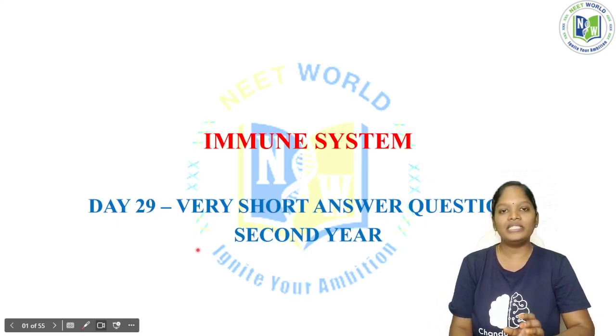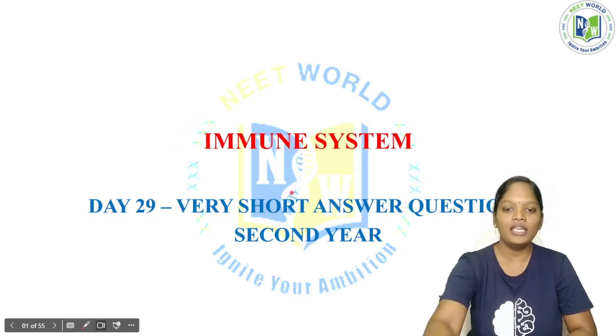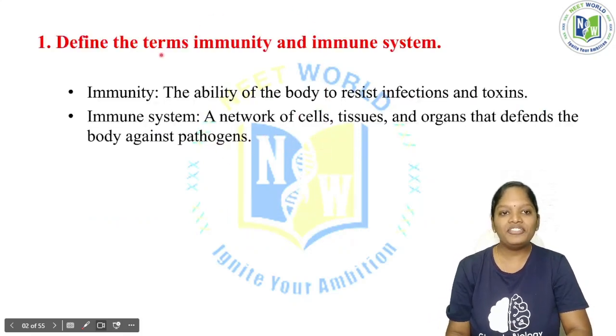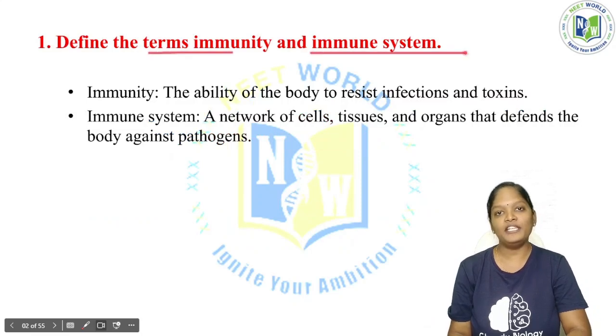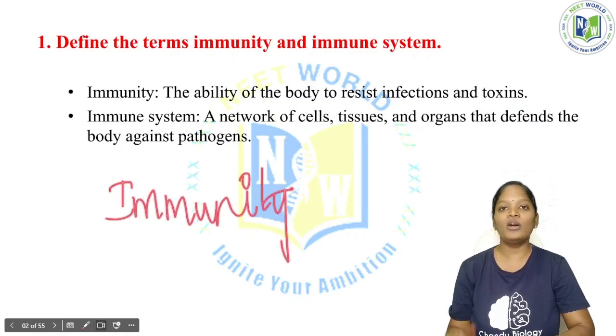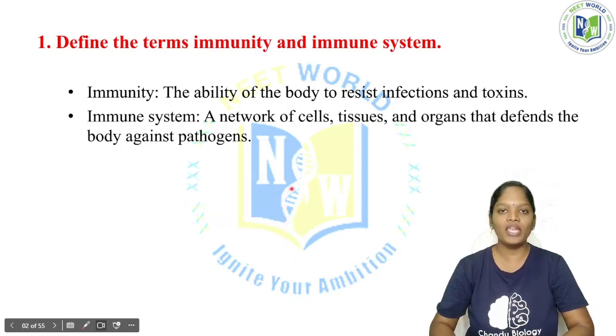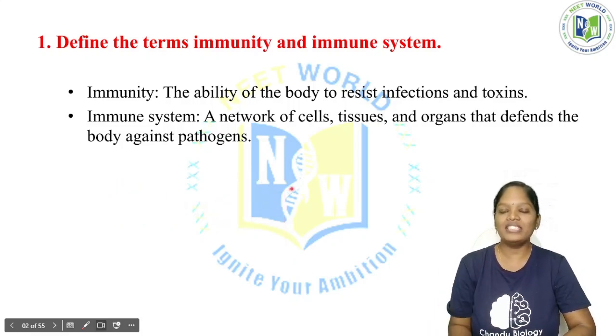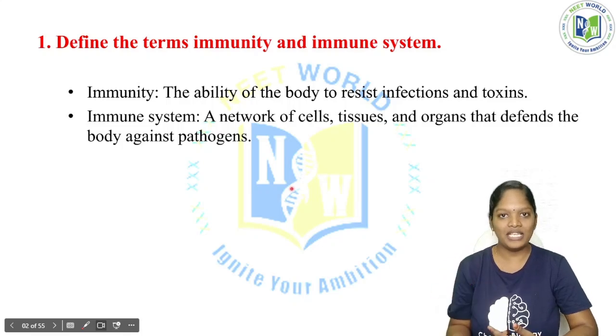Now we are going to discuss the immune system very short answer questions. The first question will be, define the terms immunity and immune system. You should know what is meant by immunity. Immunity means someone enters our body and our body will not sit and watch. Our body will fight against that particular organism, whatever it may be, even dust. If any dust enters our body we tend to sneeze. This is immunity.